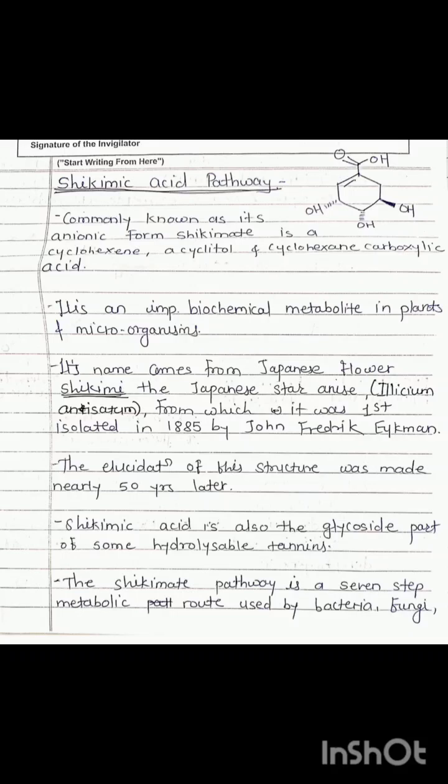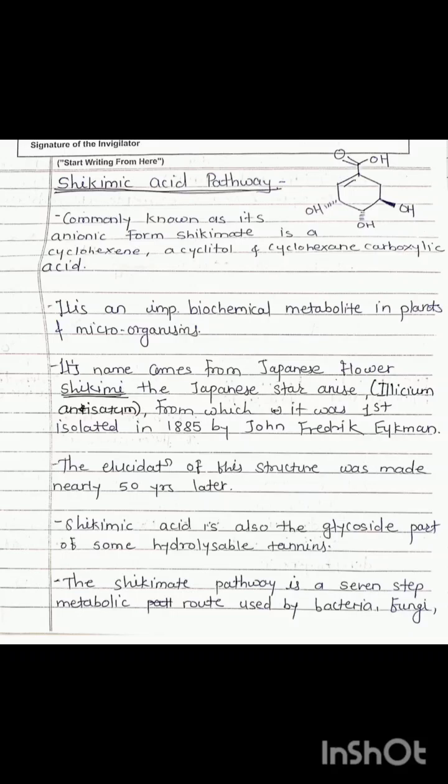Shikimic acid pathway, commonly known in its anionic form as shikimate, is a cyclohexene, a cyclitol and a cyclohexane carboxylic acid. These are three other names for shikimic acid. It's an important biochemical metabolite in plants. The name comes from the Japanese flower shikimi, the Japanese star anise. The genus and species is Illicium anisatum, from which it was first isolated in 1885 by Johann Eykman. The elucidation of its structure was made nearly 50 years later, and shikimic acid is also the glycoside part